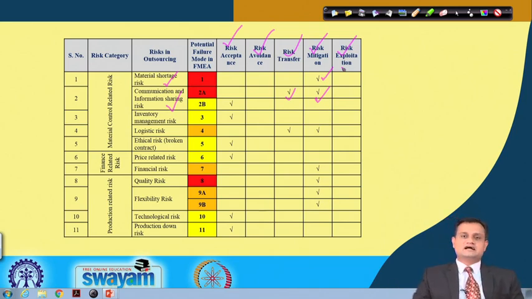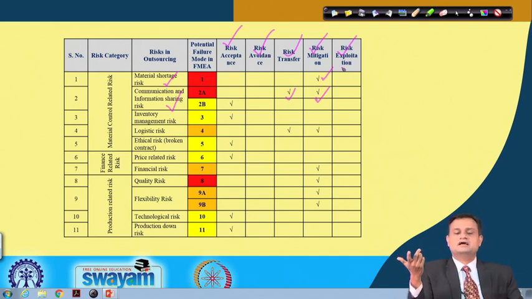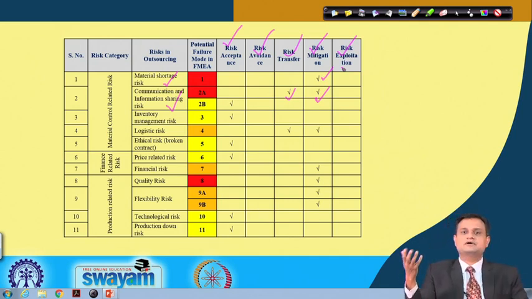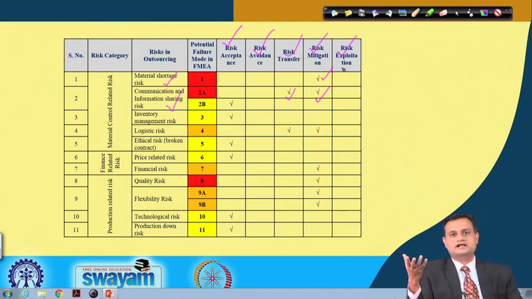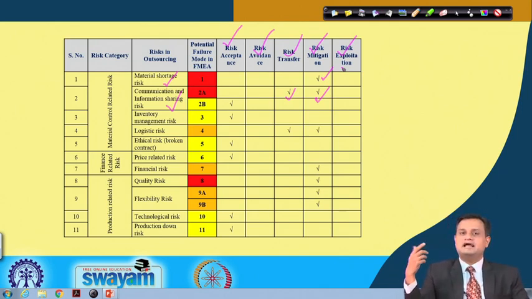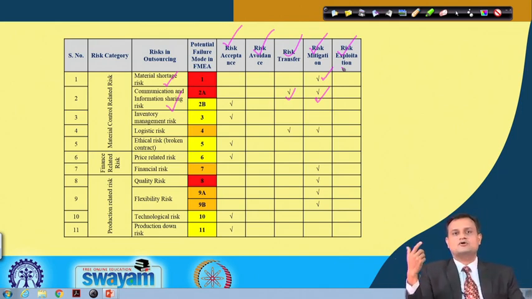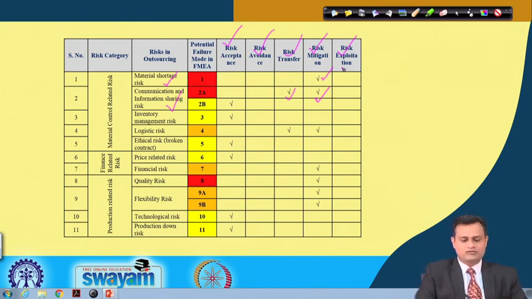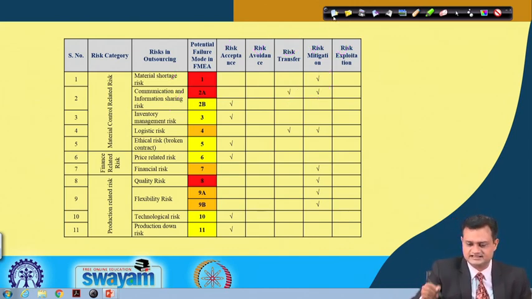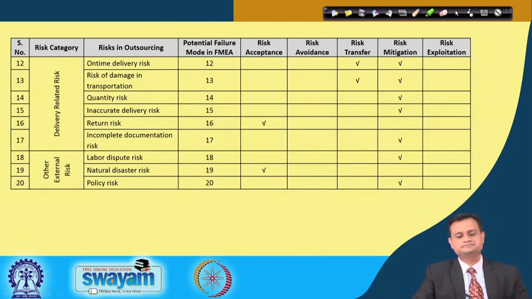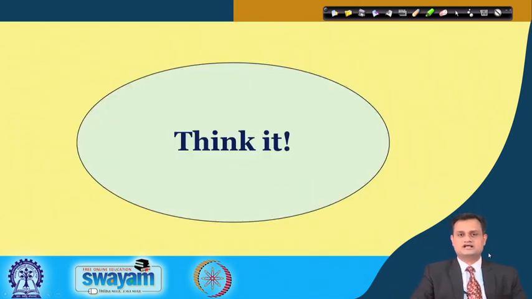I can give you an example of how you can transfer the risk. You can outsource your information system maintenance and coordination to some third party, and you can have very good coordination through a sound information system. So the communication problem can be addressed. Likewise you can have various strategies to mitigate your risk, and this is exactly what I have decided for all the 20. You also need to validate it through expert opinion.